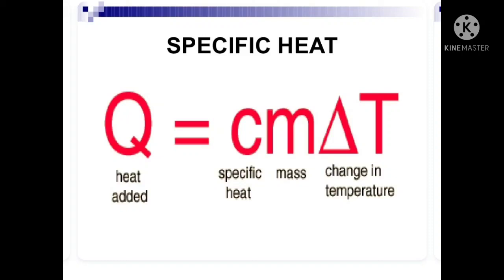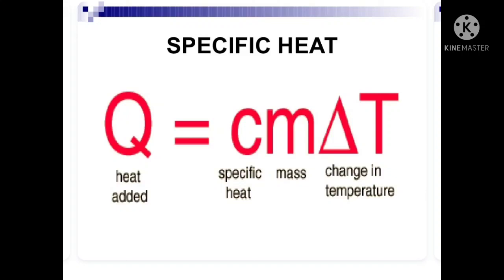Next, we shall see about specific heat. Specific heat is the amount of heat required to raise the temperature of 1 kg of mass by 1 degree Celsius. It can be mathematically written as Q equals C into M into delta T, where Q is the heat added, C is the specific heat, M is the mass of the substance, and delta T is the change in temperature.